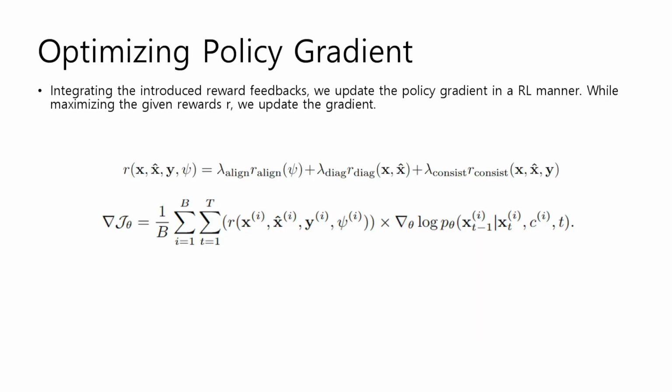Integrating the introduced reward feedbacks, we update the policy gradient in an RL manner, by interpreting the diffusion denoising process as a series of actions, aiming to maximize a reward function that evaluates the adherence of generated CXR to a given report. This process is formulated by an objective function that targets the cumulative reward across the diffusion trajectory.